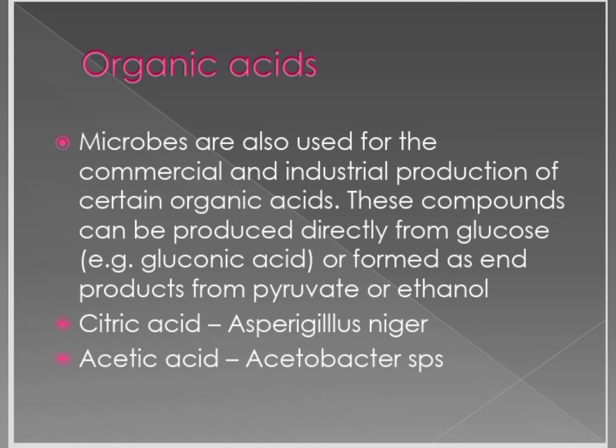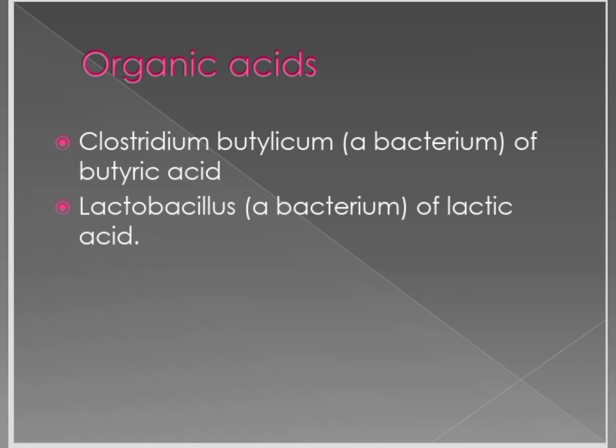Organic acids. Microorganisms are also used for the commercial and industrial production of certain organic acids. These compounds can be produced directly from glucose or as an end product from pyruvate or ethanol. Citric acid is produced by Aspergillus niger. Acetic acid is produced by Acetobacter species, butyric acid by the bacterium Clostridium butylicum, and lactic acid by Lactobacillus. These organic acids from microorganisms are important industrial products.